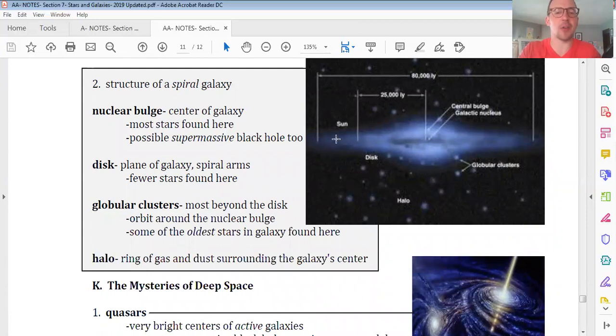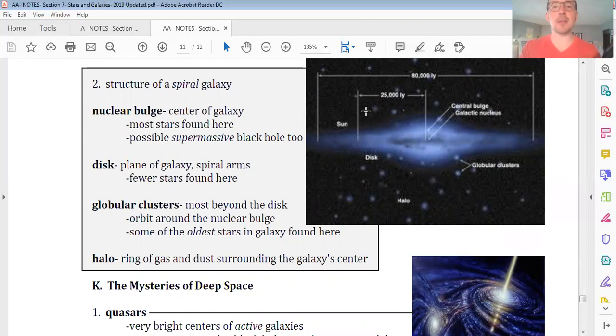And I have a great diagram of that here. It turns out our sun is in the forgotten outskirts, the boondocks of our own Milky Way. And this was first discovered by an astronomer named Harlow Shapley back around World War II. Ironically, even after we figured out for certain that Earth is not at the center, that we actually orbit the sun in the heliocentric universe of Copernicus, people still naively assumed that our sun had to be at the center of the Milky Way. And Shapley showed for a fact that was not true.